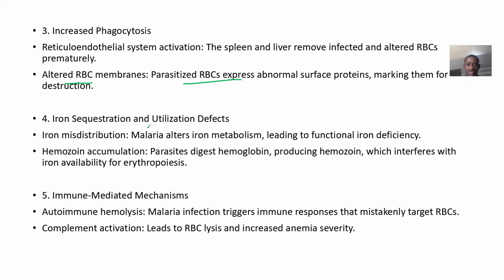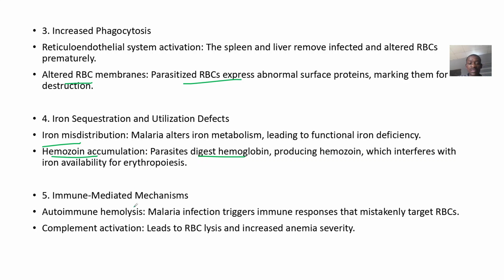The iron sequestration and utilization defects. So there's iron misdistribution, there's hemozoin accumulation. Parasites usually digest hemoglobin, releasing a pigment known as hemozoin, which interferes with normal iron availability.